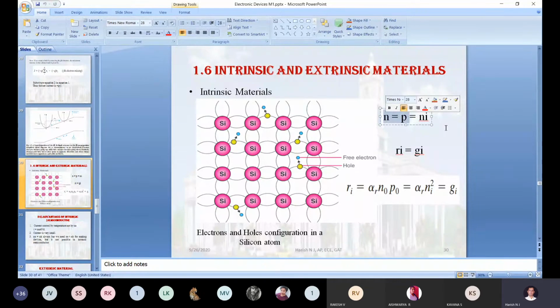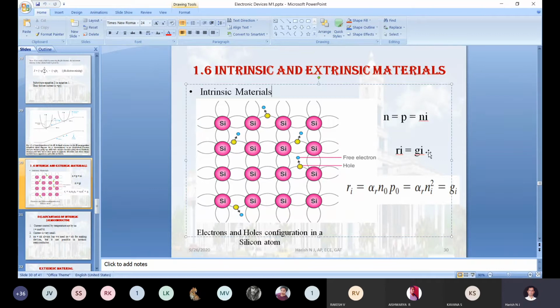So as per the first equation, if you excite 1000 electrons, n is 1000, p is 1000, and ni is also 1000. This equation represents that in an intrinsic semiconductor, the same number of holes and electrons are created. This is statement 1.